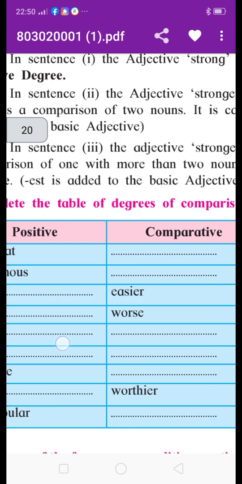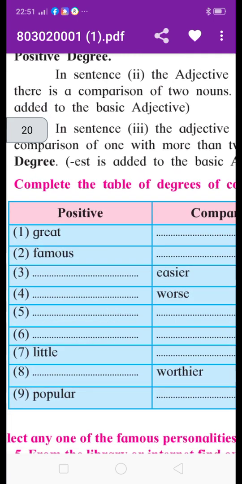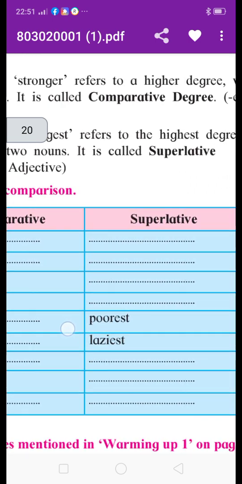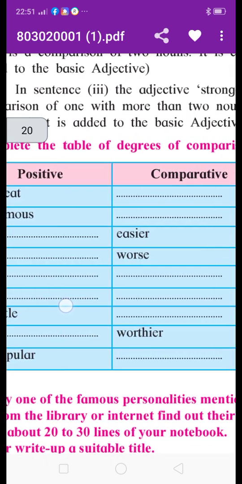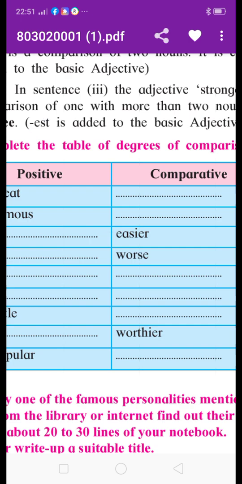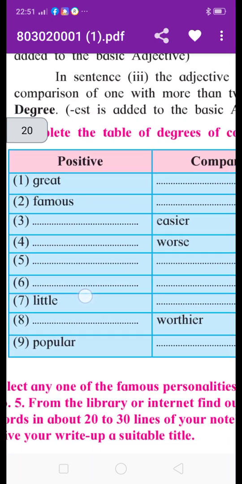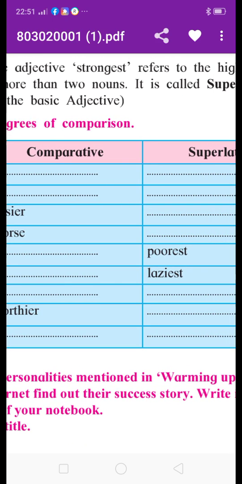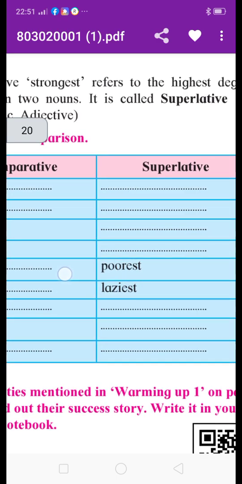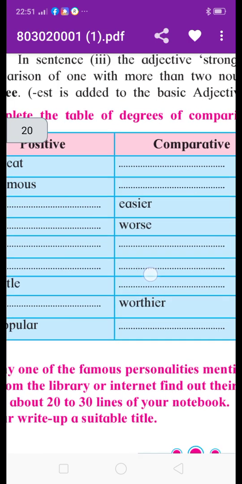If it is such an adjective, we write more before it in the comparative form: more famous, and in the superlative form, most famous. Third, the comparative form given is easier. The positive form is easy, E-A-S-Y, where Y changes into I, and the superlative form is easiest, E-A-S-I-E-S-T.